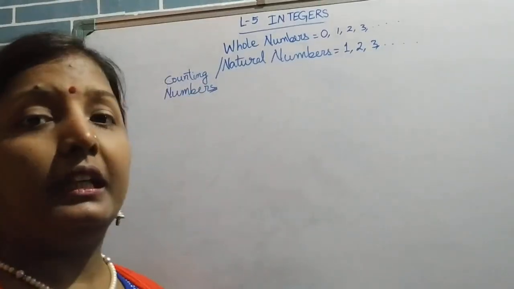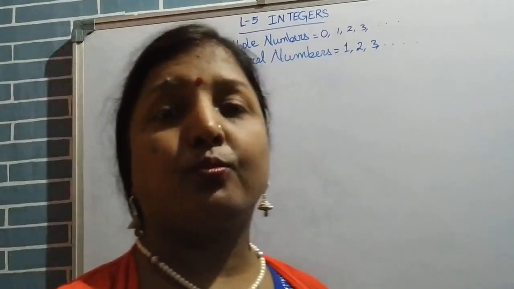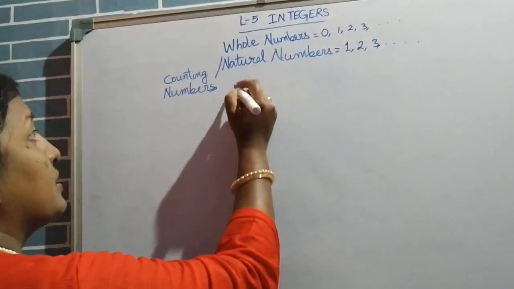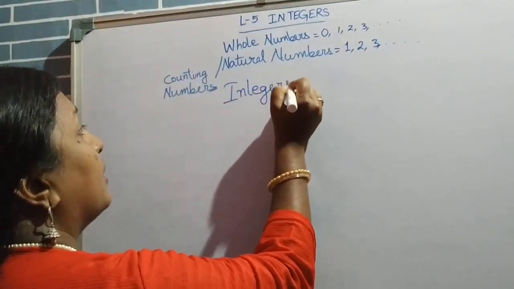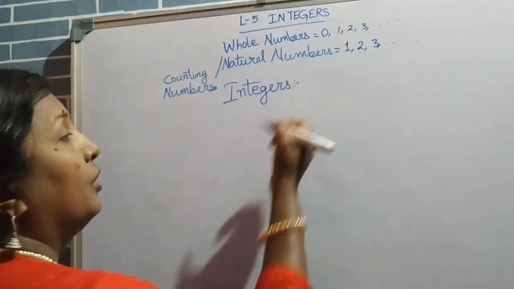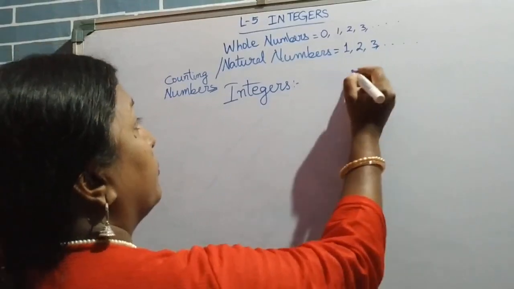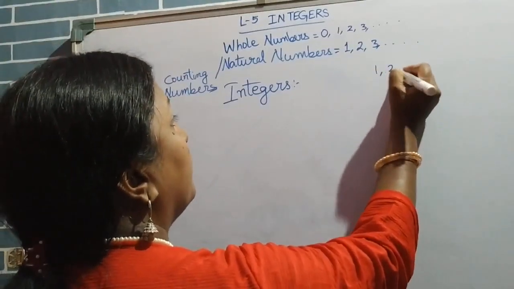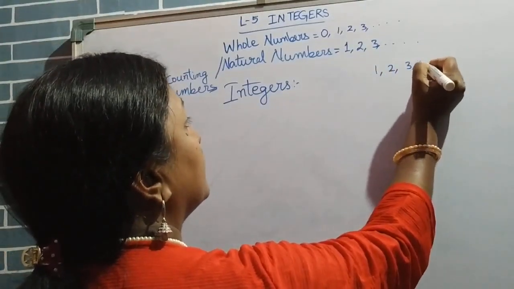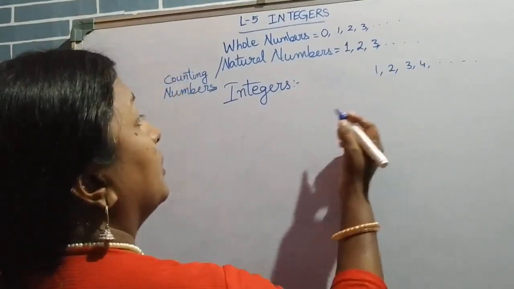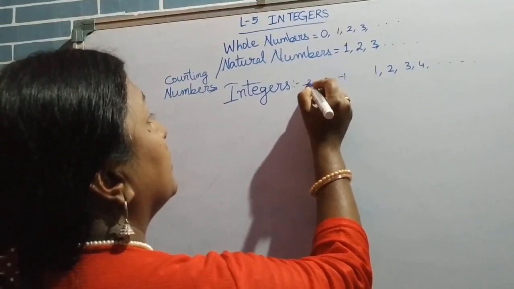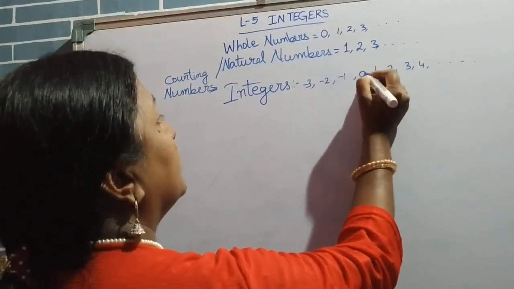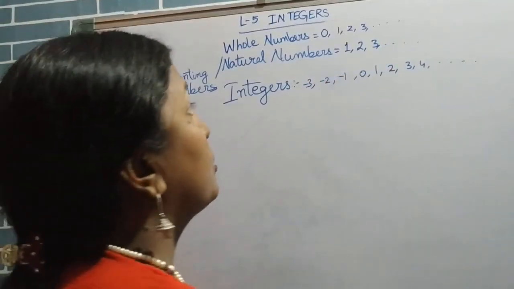Now in integers, what do we get? Well, what is an integer? An integer is a combination of positive whole numbers, negative whole numbers and 0.